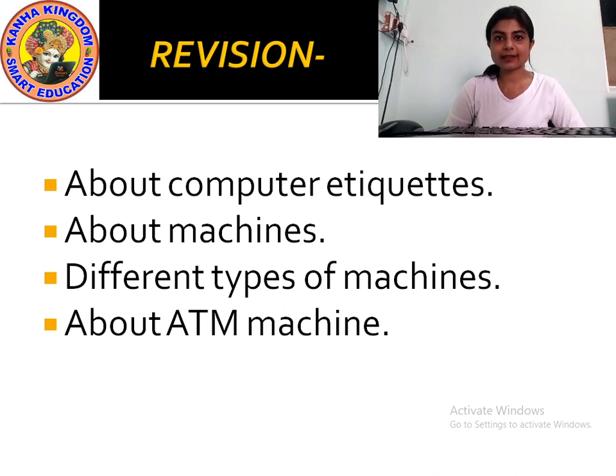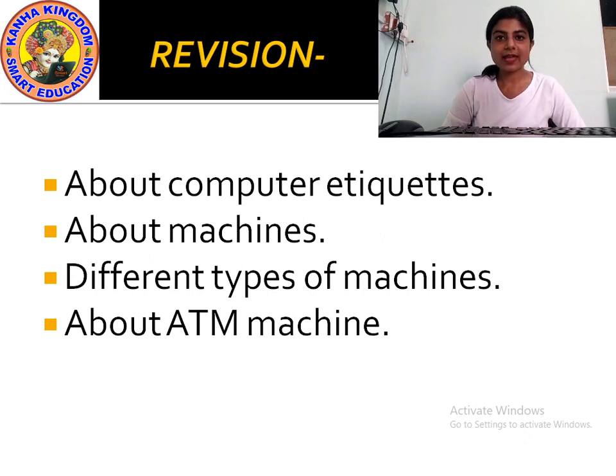A machine needs energy to work, yes or no? And based on that energy, machines are divided into 3 parts.